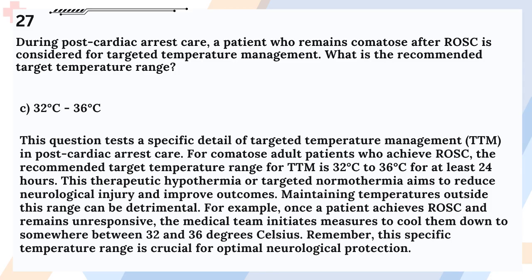Answer: C. 32 to 36 degrees Celsius. This question tests a specific detail of targeted temperature management, TTM, in post-cardiac arrest care. For comatose adult patients who achieve ROSC, the recommended target temperature range for TTM is 32 degrees Celsius to 36 degrees Celsius for at least 24 hours. This therapeutic hypothermia or targeted normothermia aims to reduce neurological injury and improve outcomes. Maintaining temperatures outside this range can be detrimental.